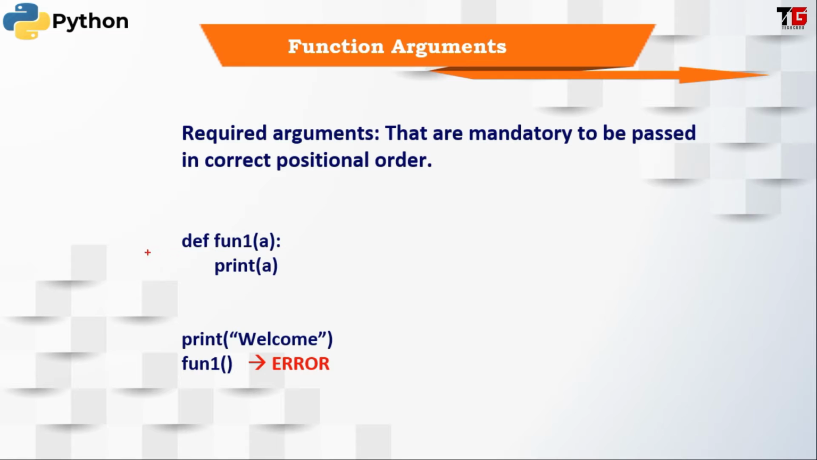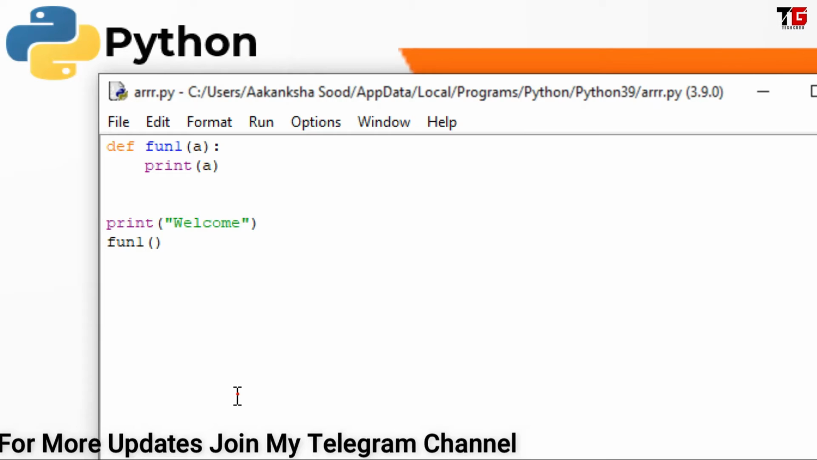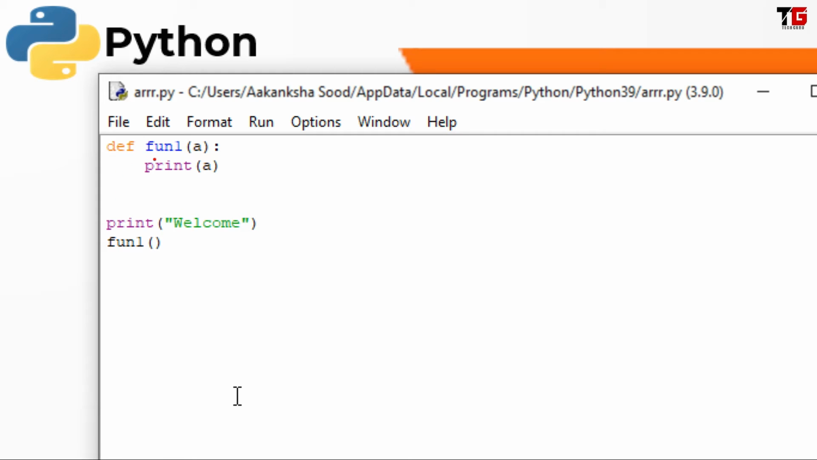Friends, whenever we define any function that has a parameter, by default it is a required argument. It means at the time of calling, it is mandatory to pass the value of this parameter. Without giving the value of this parameter, we cannot call this function. Let's see its example. Just look at this code. I have defined a function fun1. It accepts a parameter a. I am printing the value of a. From the main, first of all I print a welcome message, then I am calling this fun1 function. I am not specifying any value. So will it work? Let's run and check.